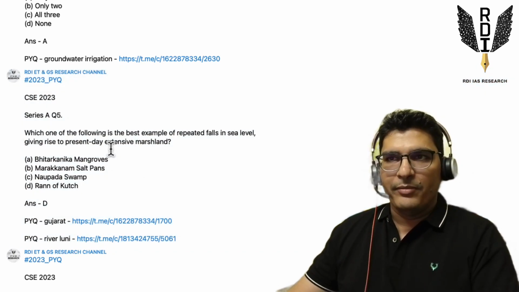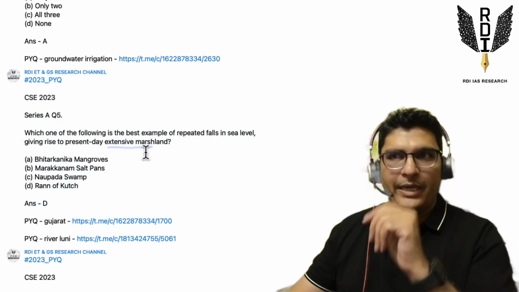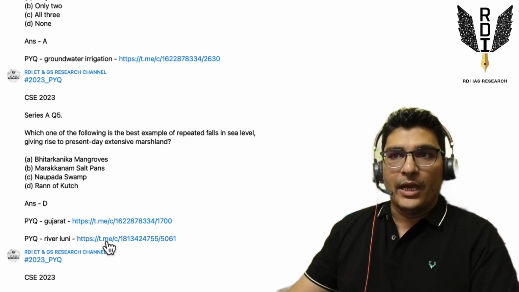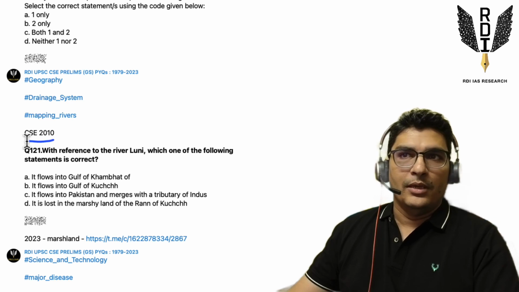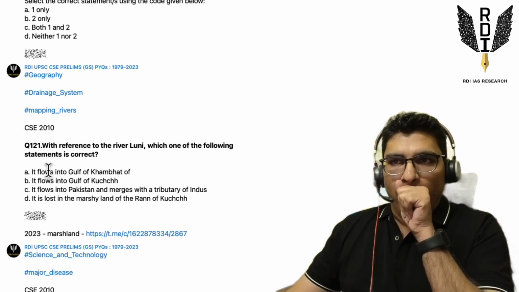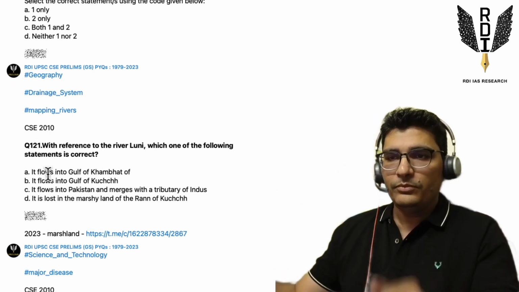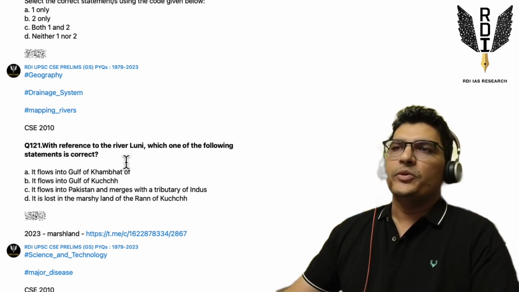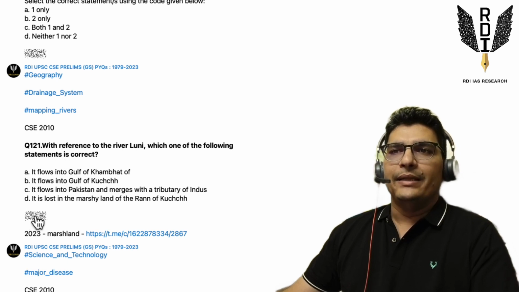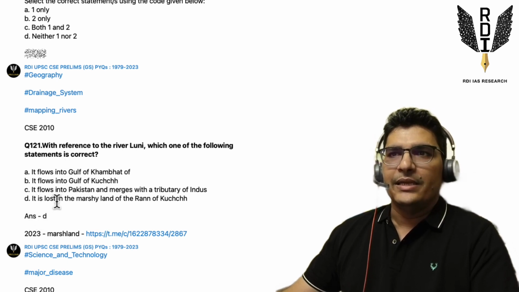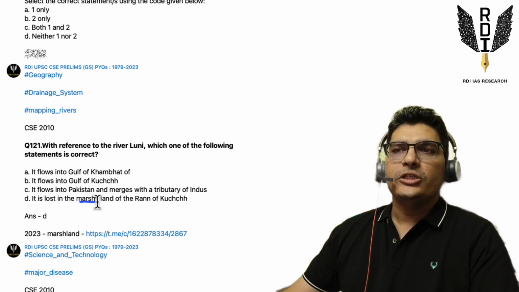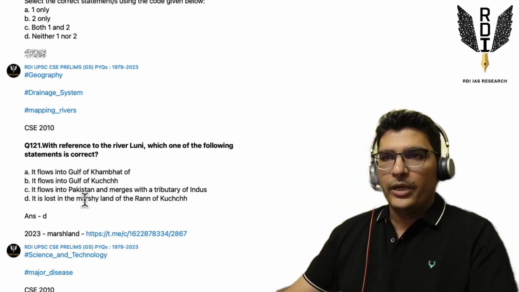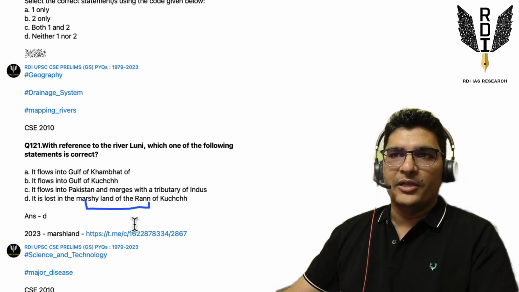So extensive marshland, marshlands are wetlands. So one hint we have here, it could be Rann of Kutch. Another hint is if you see the other PYQ, this is from the year 2010. This question read, with reference to river Luni, which one of the following statements is correct? And the answer in this question is Delta. Delta says it is lost in the marshy land of Rann of Kutch. So here is a direct reference, the word marsh with Rann of Kutch, right?